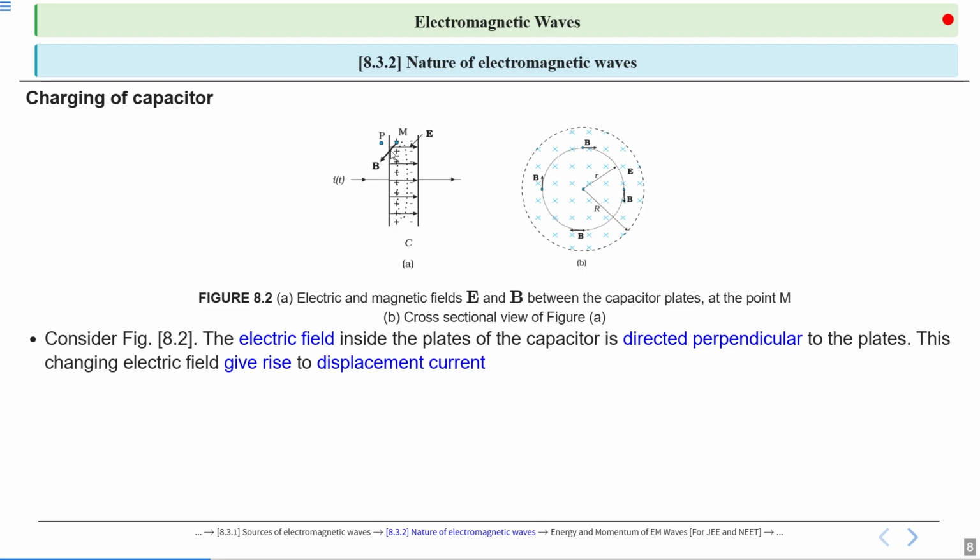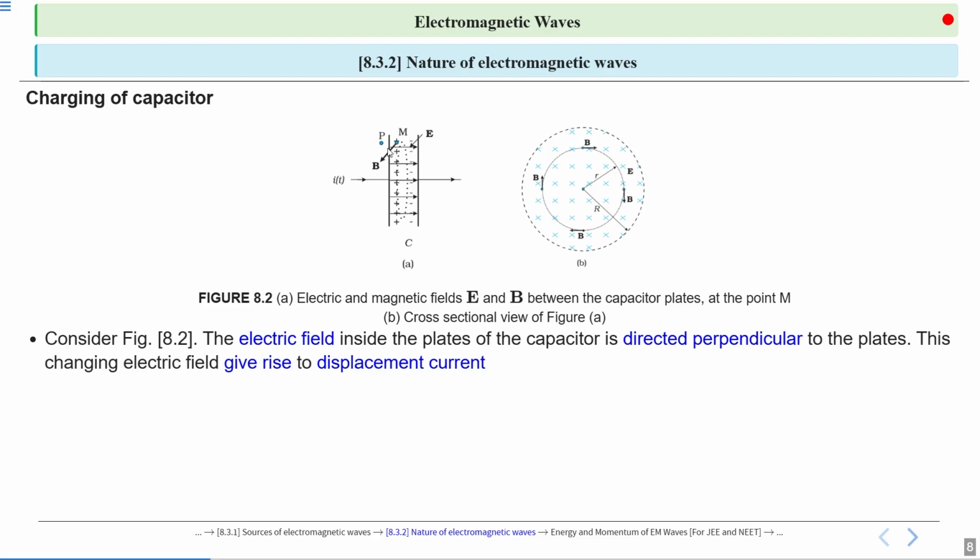Electric field is from one plate to the other plate. The plates are held like this; their plane is perpendicular to the paper, but the electric field is in the plane of the paper. You can see this is the front view of the capacitor. These are circular plates, but seen from the front we only see a line. So they are circular plates.